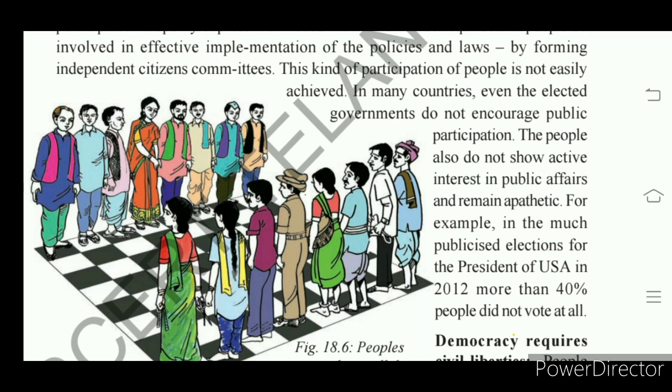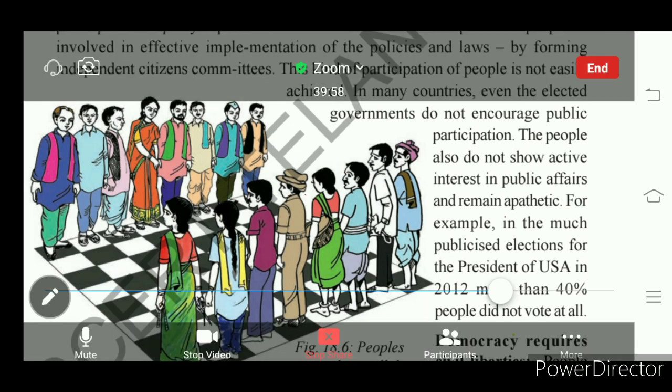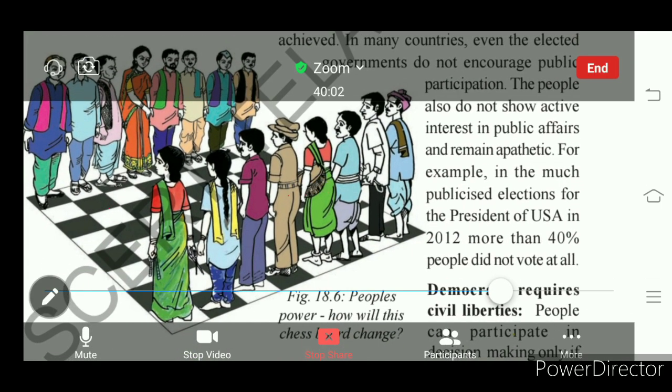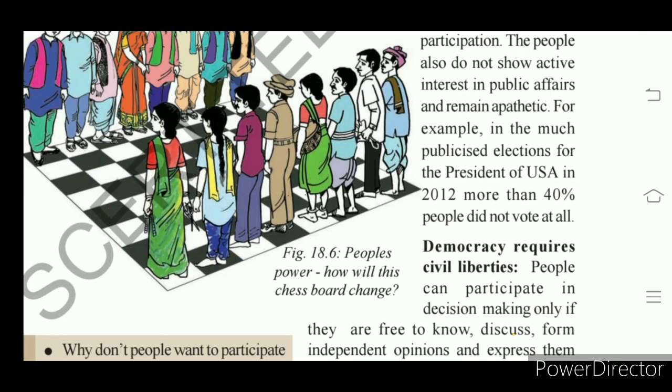Understand? For example, in much publicized elections, like the 2012 presidential election in the USA, 40 percent of the people did not vote at all.